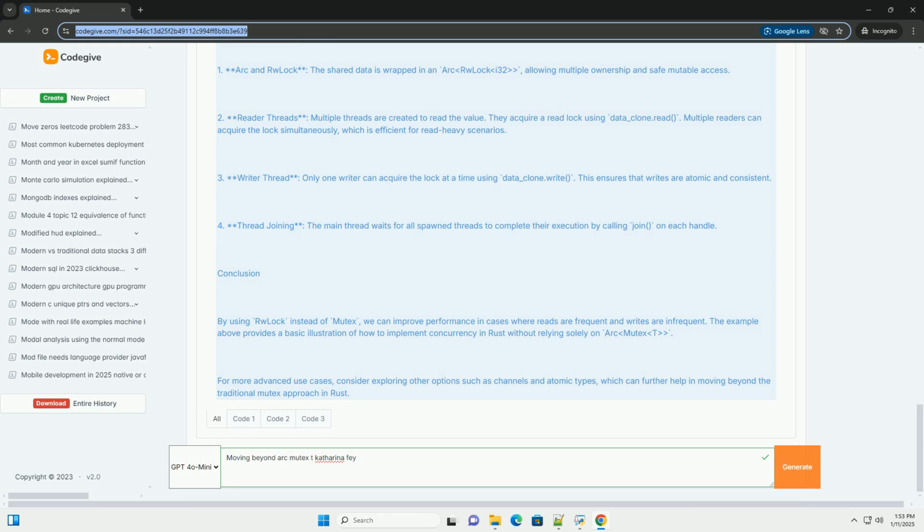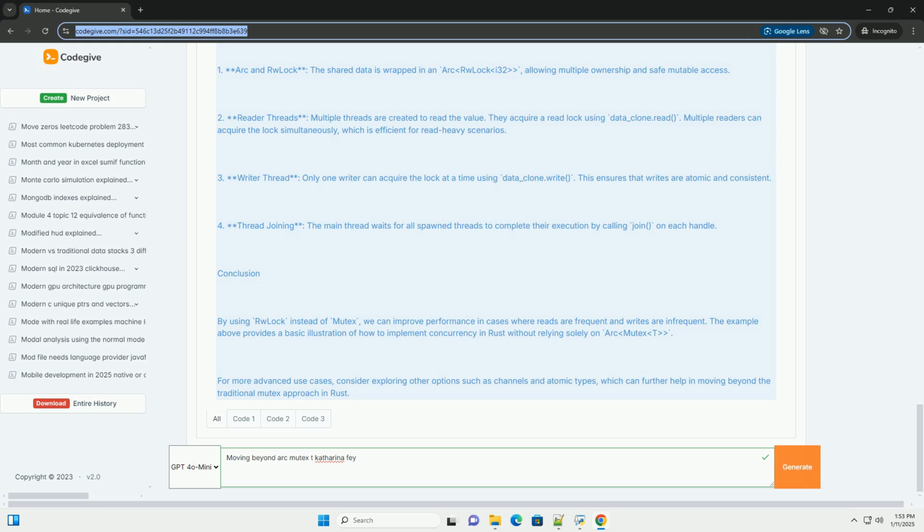2. Limitations of Arc<Mutex>. Performance issues due to locking overhead. Possible deadlocks if not managed properly. Potential contention with multiple threads trying to lock the mutex.